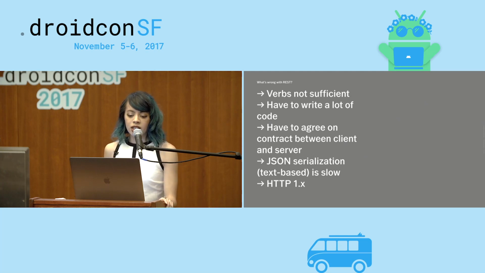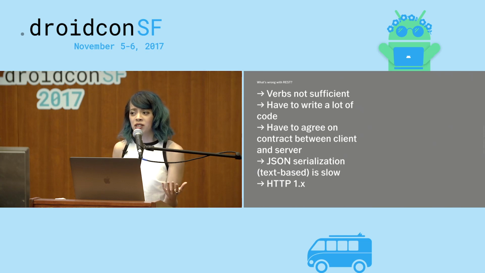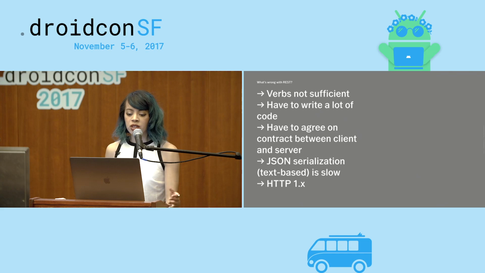Another point is that you have to write a lot of code. It doesn't really feel like probably to you that you have to write a lot of code, but even if you're using something like Retrofit to help you out, you still have to write the Java objects that your JSON gets deserialized to. You still have to write some layers of code around your Retrofit code just to get it in a place where you can work with it. You still have to do a lot of setup for it, and that's your responsibility to write that code.